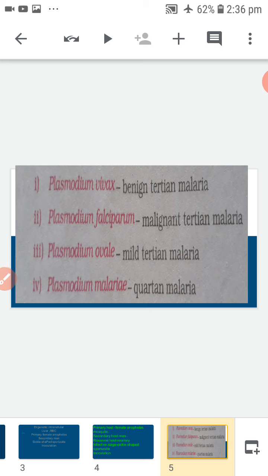Four species of Plasmodium cause four types of malaria in man. They are Plasmodium vivax, Plasmodium falciparum, Plasmodium ovale, Plasmodium malariae.